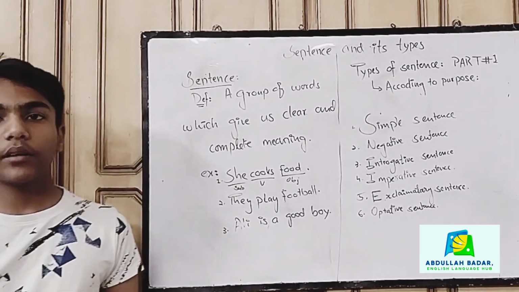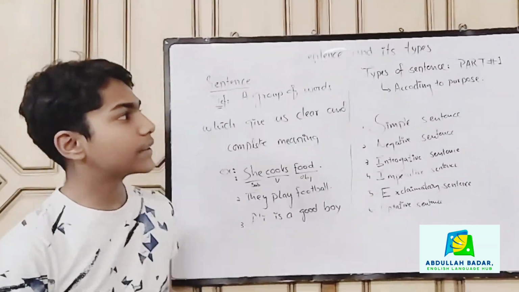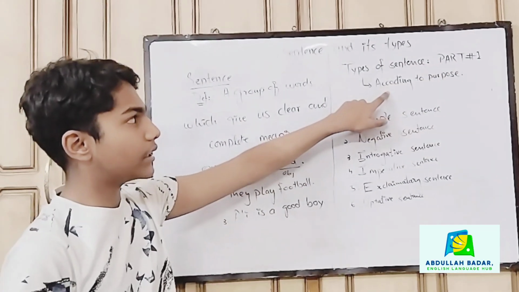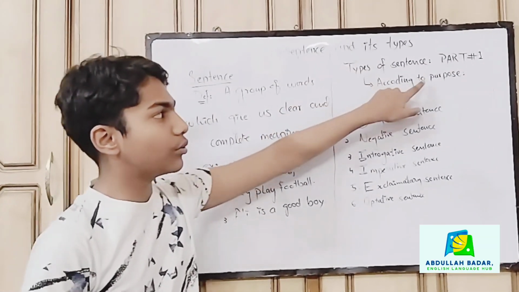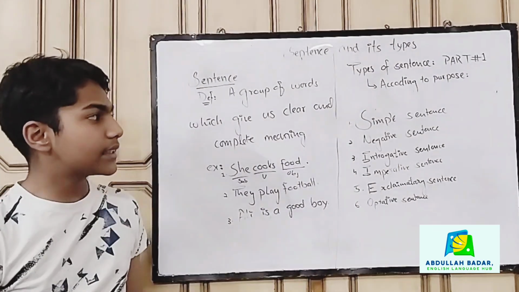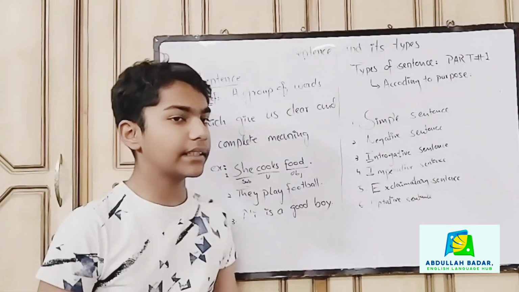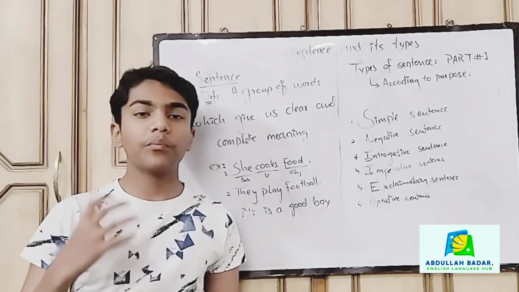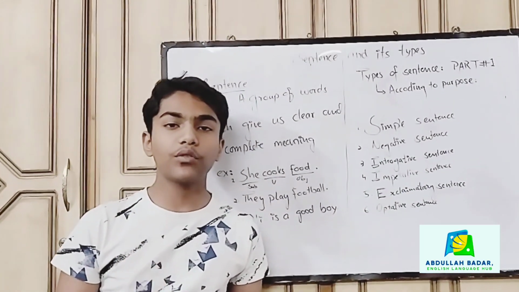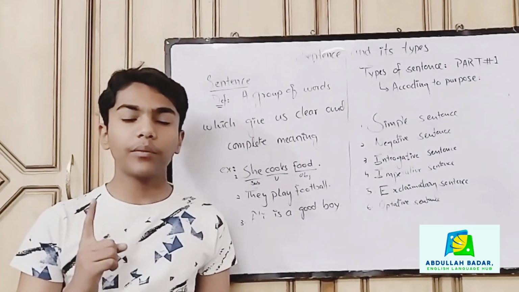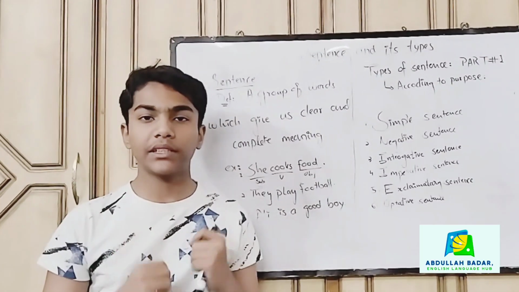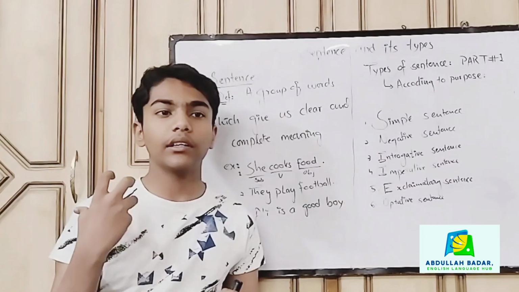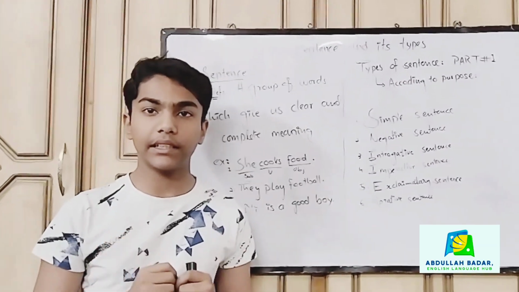Now we come towards the types of sentences. In part 1, we study the types of sentences according to purpose. First, we have the simple sentence. Simple sentences are those sentences which give us a simple statement and in which we have one subject, one verb and one object. For example, we play hockey. It is a simple sentence.